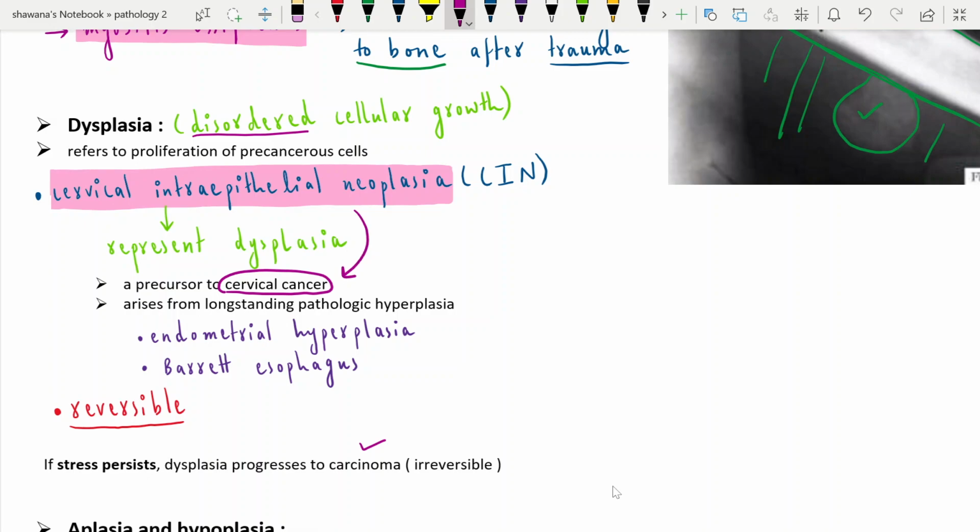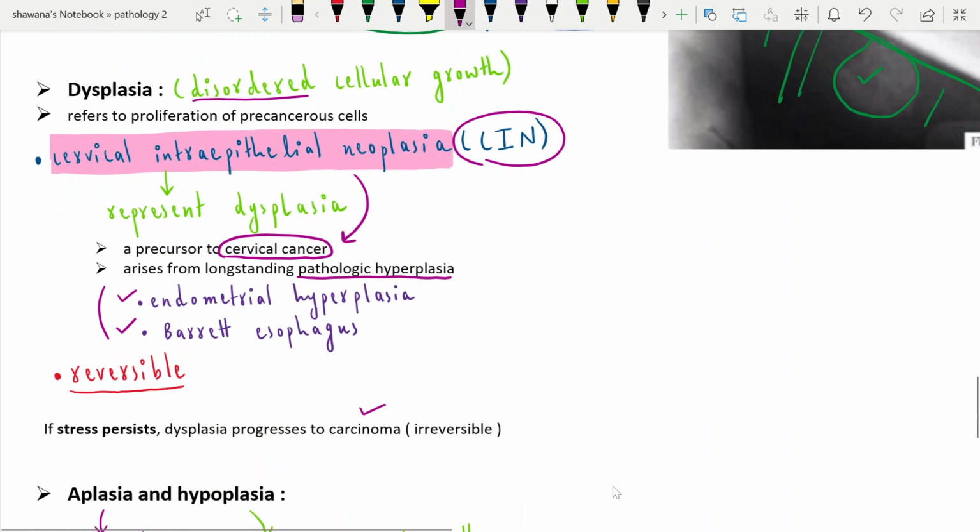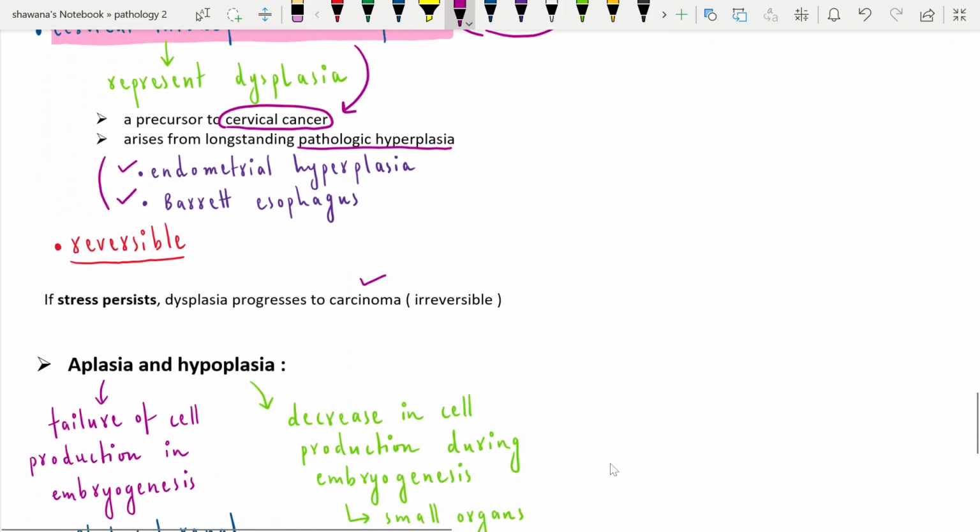It arises from pathological hyperplasia, which is long lasting, chronic, not treated, very long standing. It leads to dysplasia. For example, endometrial hyperplasia and Barrett esophagus. If these two conditions are not treated, they can eventually lead to cancer. And CIN, cervical intraepithelial neoplasia, is an example in which it leads to dysplasia. And it can lead to carcinoma, and that condition is irreversible.